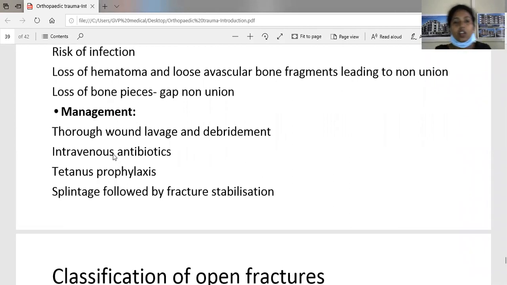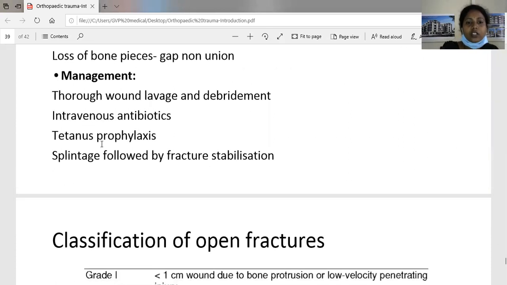So how do you manage? Wound care is of utmost importance for open fractures. If the wound care is not done thoroughly, we have to face so many problems. First is thorough wound lavage and debridement. We have to thoroughly wash the wound with normal saline. We have to remove all the dead tissue: the dead muscles, any skin tags, everything which is devitalized. Following the thorough wound wash, along with that, we have to give intravenous antibiotics and tetanus prophylaxis. After the wound care is done, we have splintage followed by fracture stabilization.